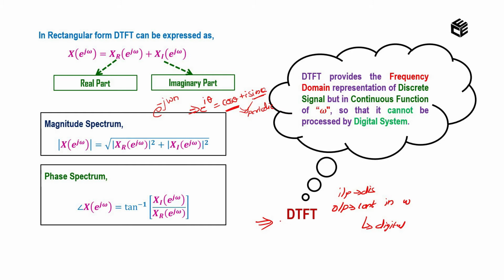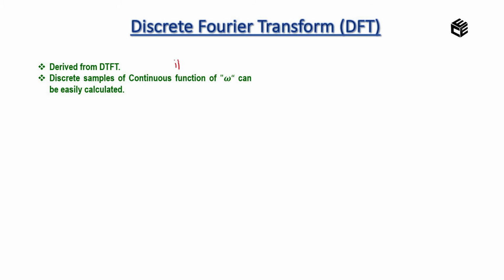So in order to make the system practically possible, we are going for the next technique, that is discrete Fourier transform. Here the input to DFT is the output of discrete time Fourier transform, and the output of DFT is also a discrete one in terms of frequency. How are we making this continuous signal into a discrete signal?